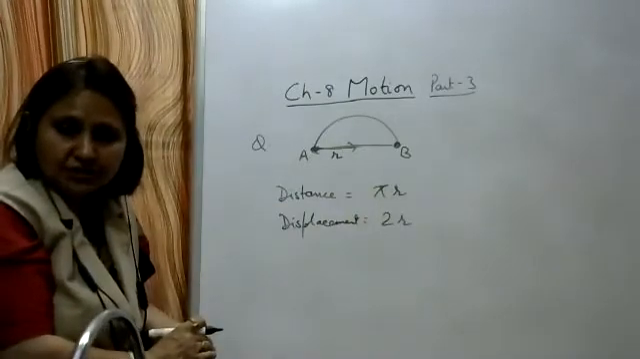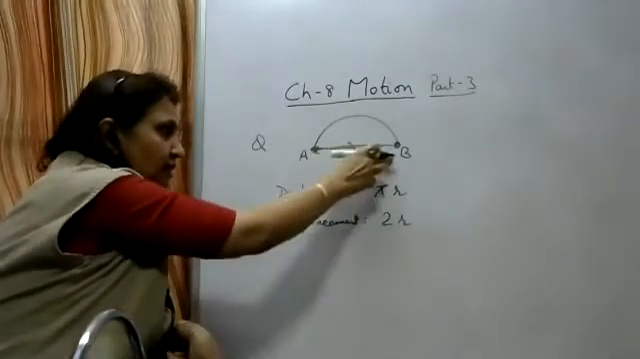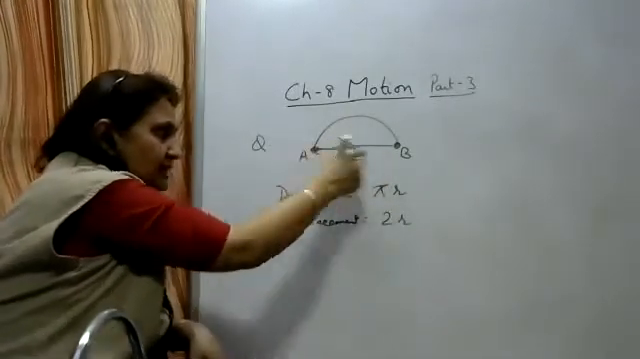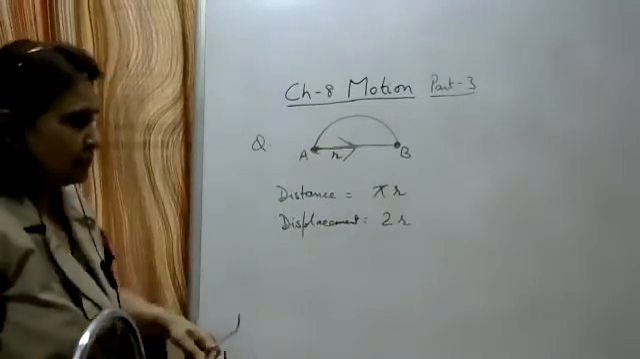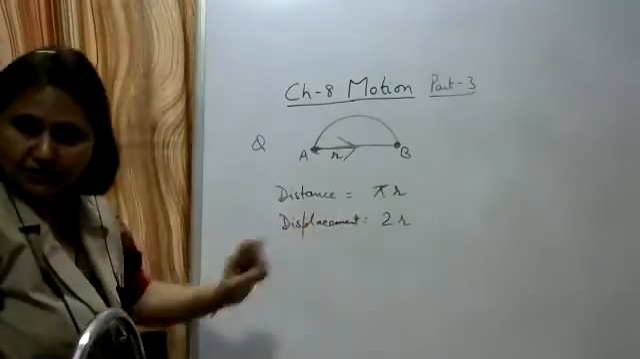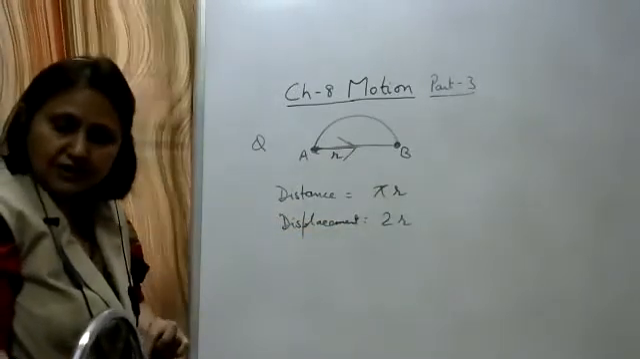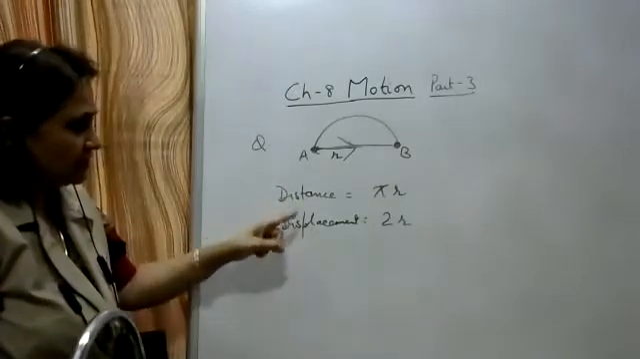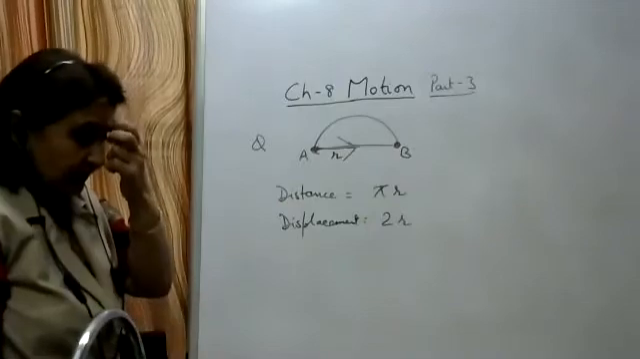What will be the direction of the displacement? The direction of the displacement will be from initial to the final position, that is from A to B. So here displacement is asked. It means you have to give its magnitude as well as the direction. So the distance traveled is pi r and the displacement is equal to 2r.